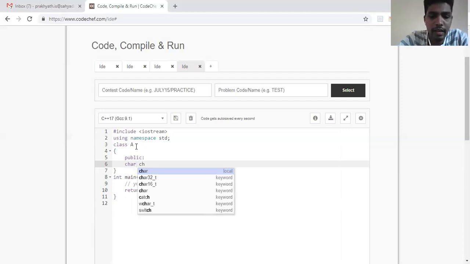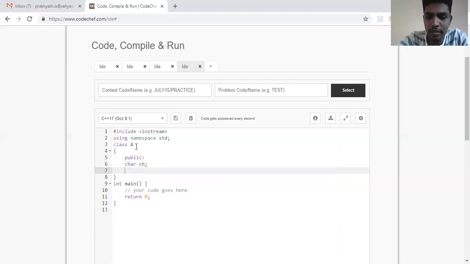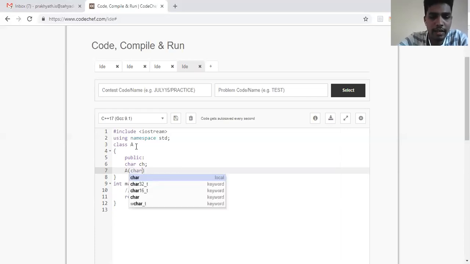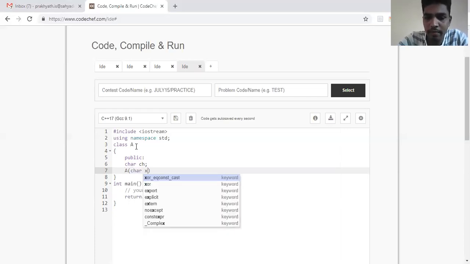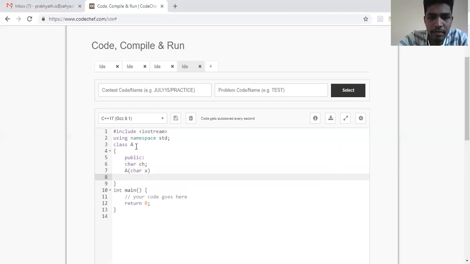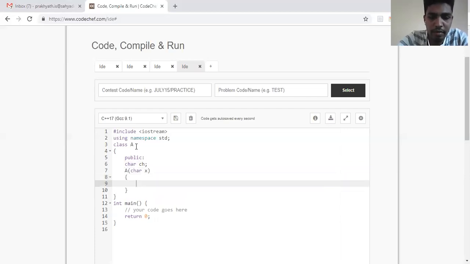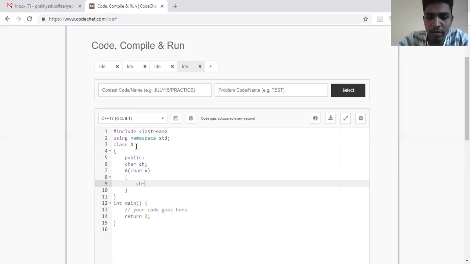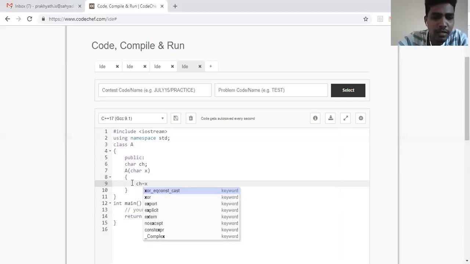Then let me have a constructor for A, where I've written character X, whatever I'm passing. In the constructor, I'm initializing my member, so whatever we have passed is being given to CH.